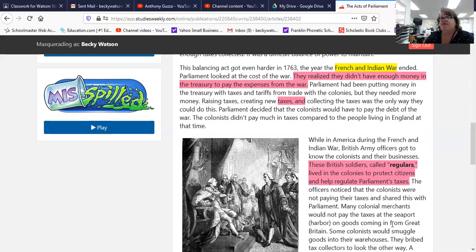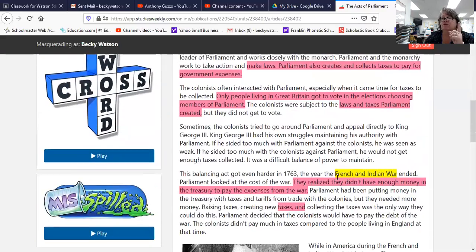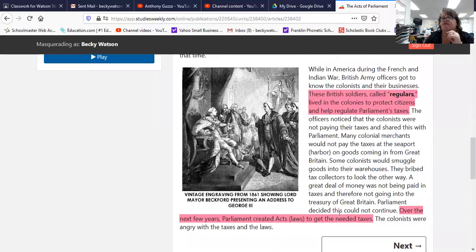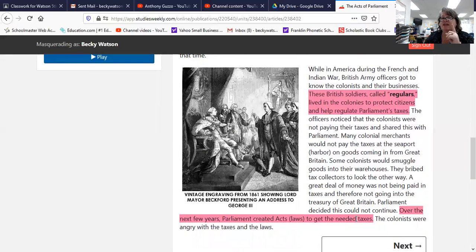That's that one right there. Okay? So that first article that we read last week has, count the pink, 1, 2, 3, 4 questions. Yep, 4 questions that are in pink, and 2 of them are short answer questions. This last one, just remember the word taxes. There's a test question that says, what was most of the acts of Parliament toward the colonies involved? Taxes. Just remember taxes. So there's the 5th one. 5 questions in that first article that we read last week. So make sure you got all that pink.